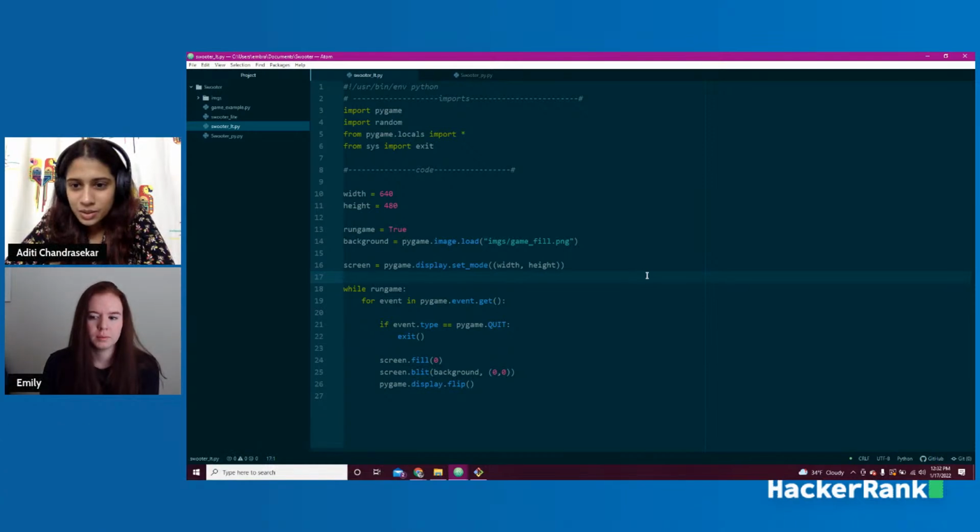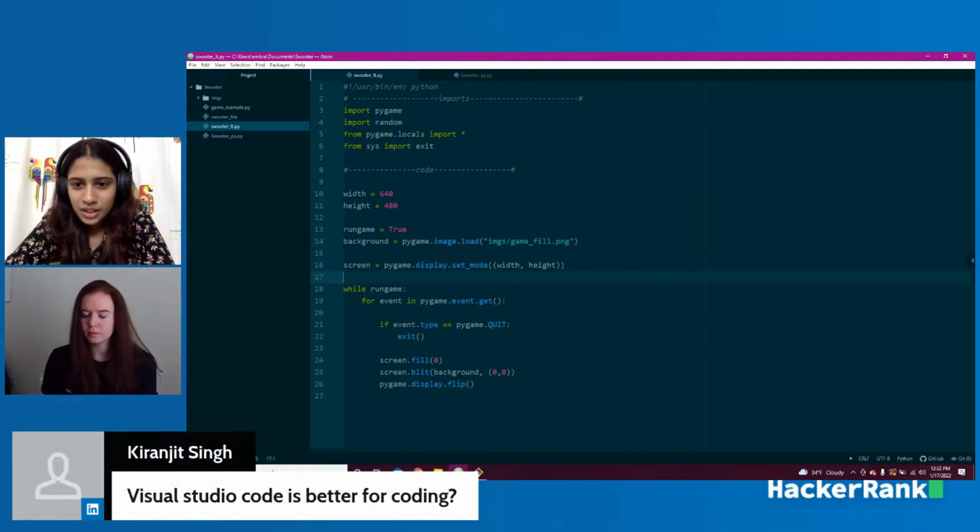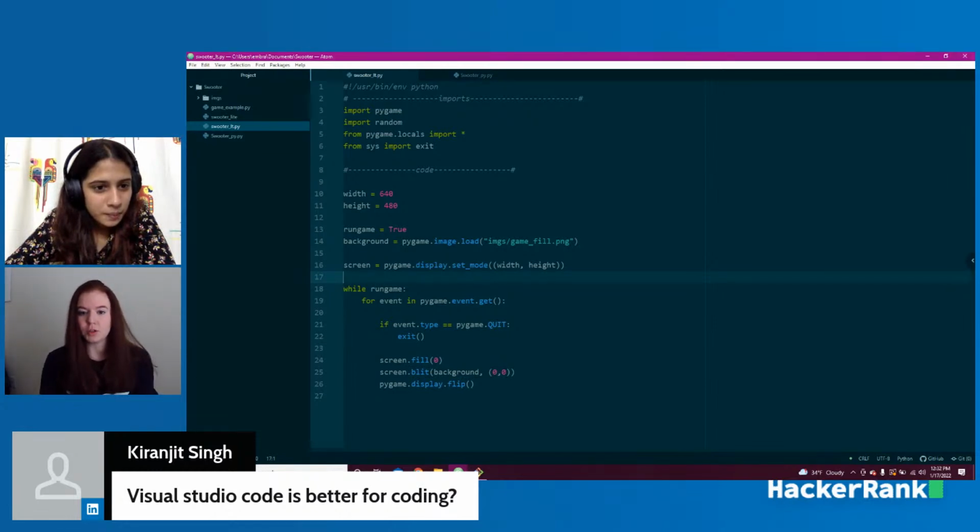The other questions are just, which IDE is better for coding? Kiranjit asks if Visual Studio is better for coding, or what do you recommend? I think that's also a personal preference sort of thing. I think Visual Studio is better if you want to set up servers for yourself, so you can send things back and forth and test how a website layout would look.